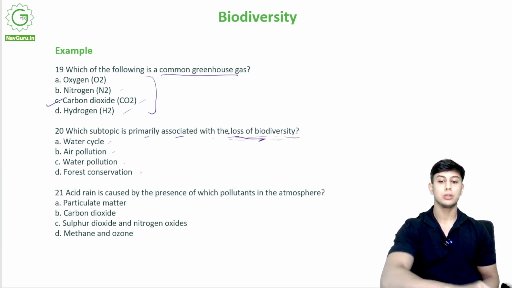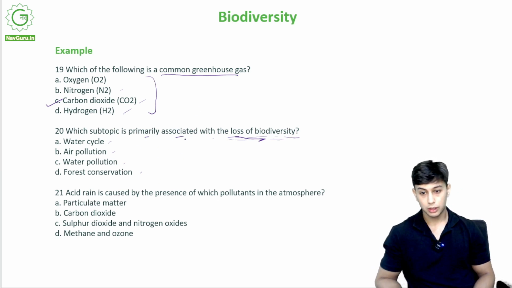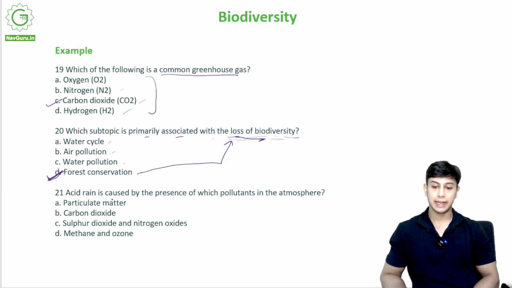So what is connected with loss of biodiversity? Over here it is forest conservation, because forest conservation will help reduce loss of biodiversity.